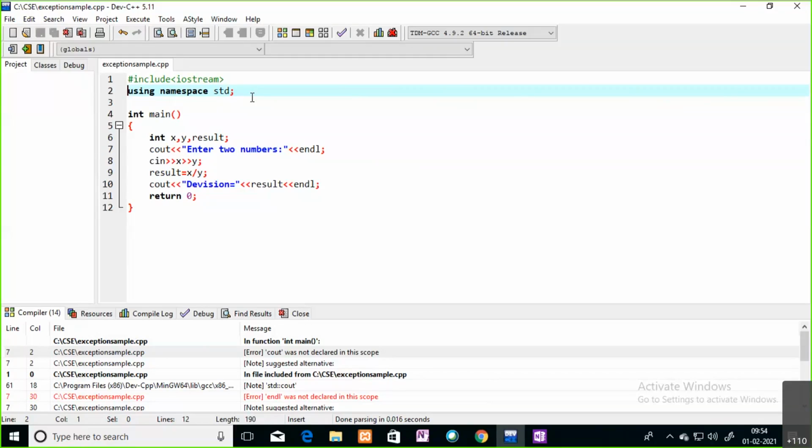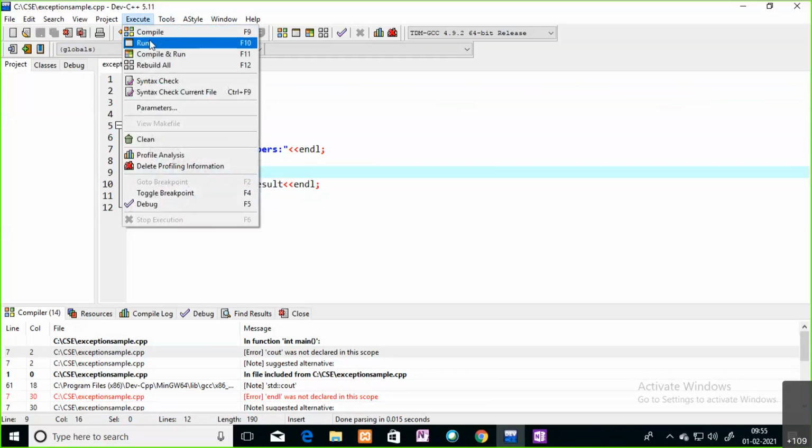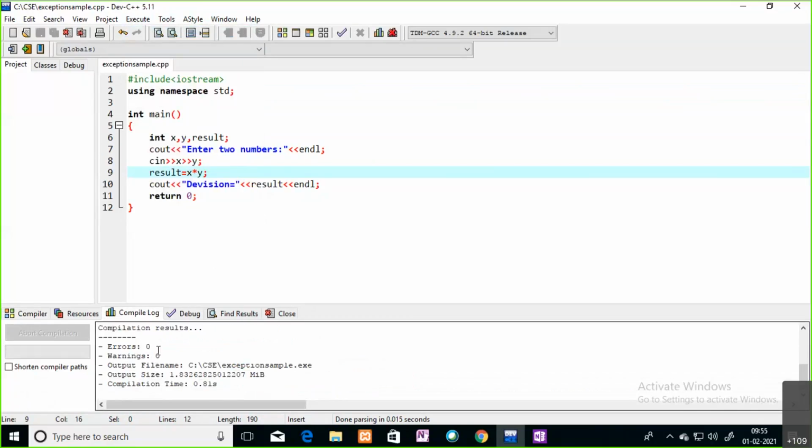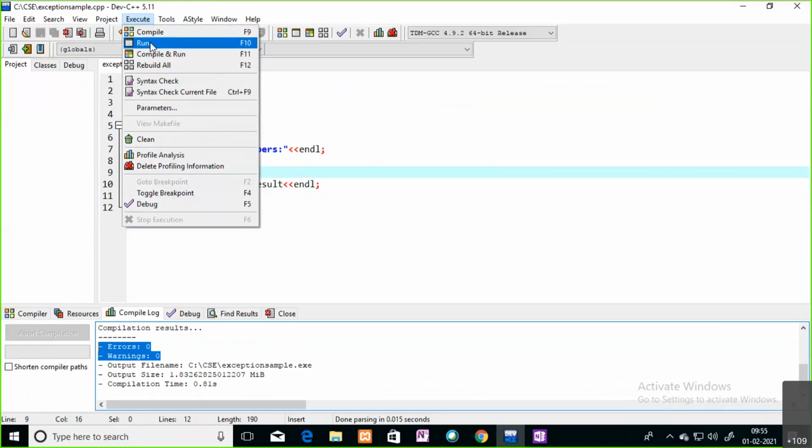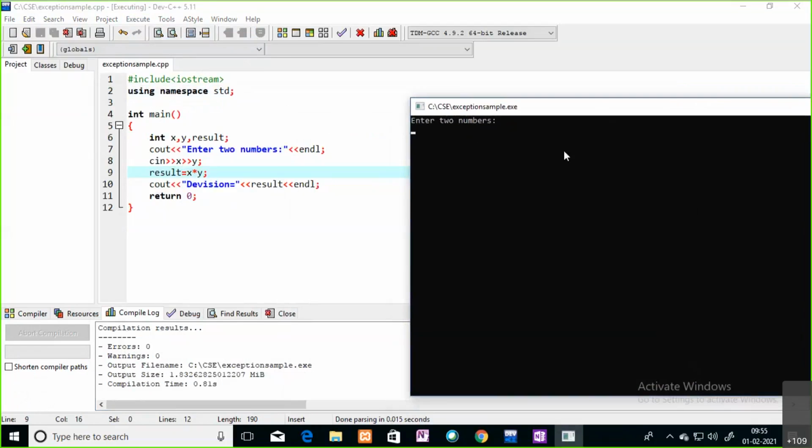See, my program's aim is to find the division. Instead of the divide symbol here, if I place this multiplication symbol and compile the same program, there are no errors here. You can see 0 errors. And if I go for execution, meaning running the code, it is asking for two numbers. My aim is to find the division of two numbers. Same as before, I will go with 12 and 3 only.